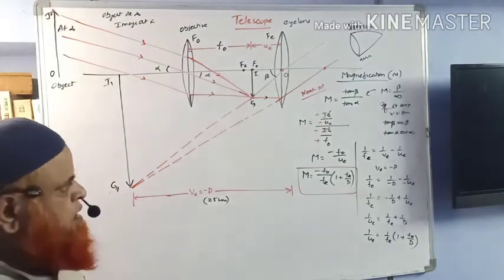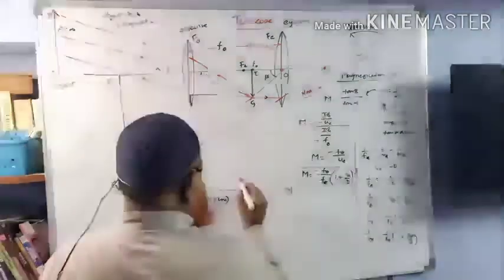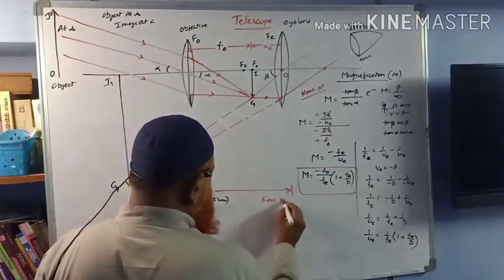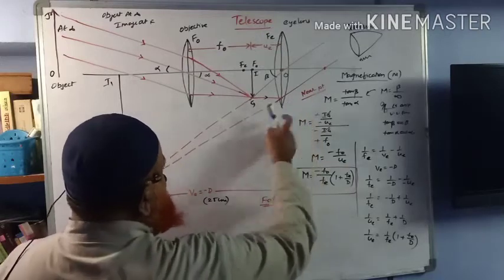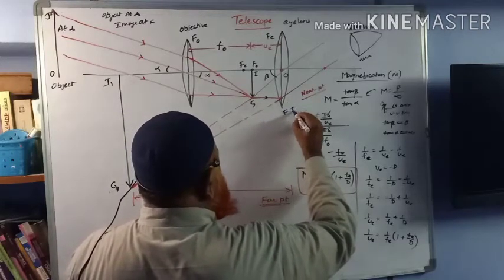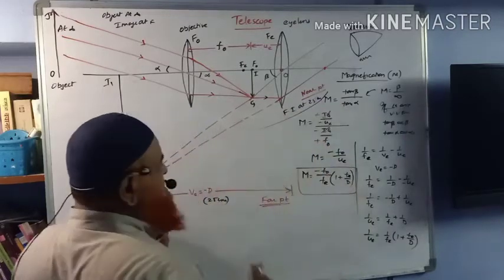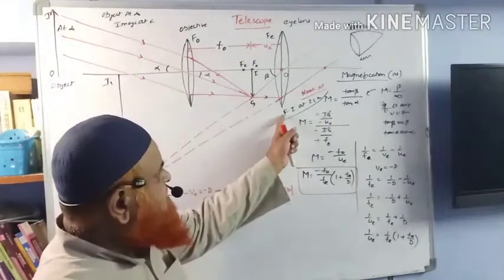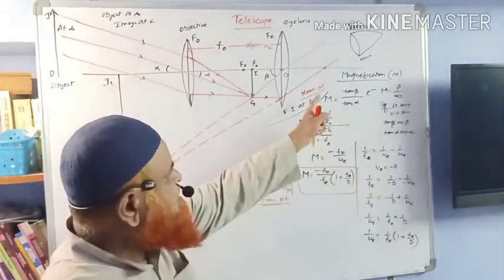Then how can you find out the far point? Near point means the final image at 25 centimeters, which is called the near point image.